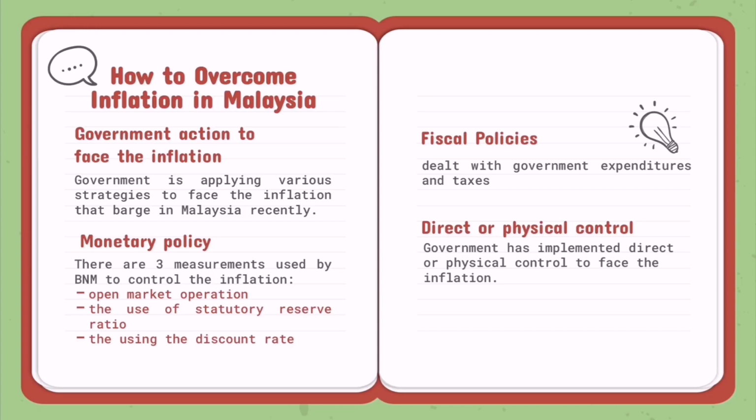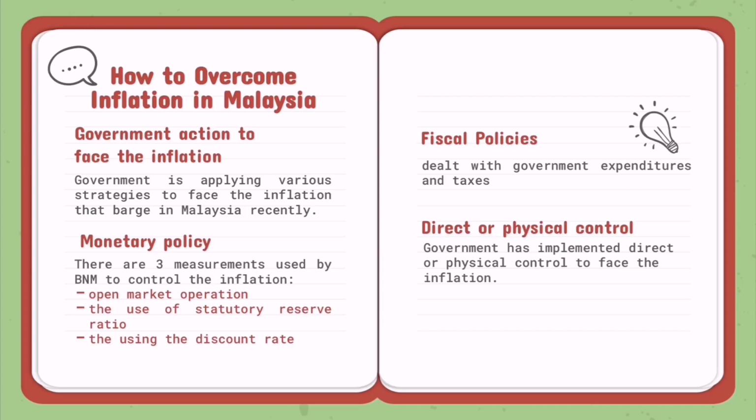Monetary policy is a policy used to manipulate the money supply for maintaining stability in the market. Instruments used in monetary policy are open market operation, statutory reserve requirement, discount rate, and also moral suasion. Fiscal policies. This policy deals with government expenditures and taxes. When inflation occurs, the government will use surplus budget policies by increasing taxes and reducing government spending. This implementation will lead to lower income to the public and reduce the purchasing power.